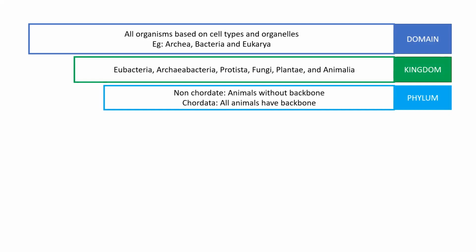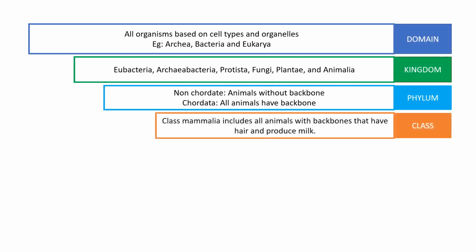Phylum is another group. Each of these kingdoms has phyla. For example, Animalia is mainly divided into chordates and non-chordates. Chordates are all animals that have a backbone. From the phylum, it moves to class. In class, we have an example: all animals that have a backbone and hair on their body and produce milk are classified as mammals. So they come under a class. Remember, all kingdoms have separate phyla and all phyla have separate classes. Similarly, it goes to each stage.